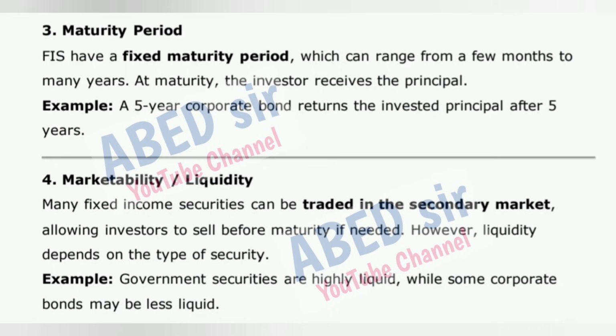4. Marketability, liquidity. Many fixed income securities can be traded in the secondary market, allowing investors to sell before maturity if needed. However, liquidity depends on the type of security. Example: government securities are highly liquid, while some corporate bonds may be less liquid.